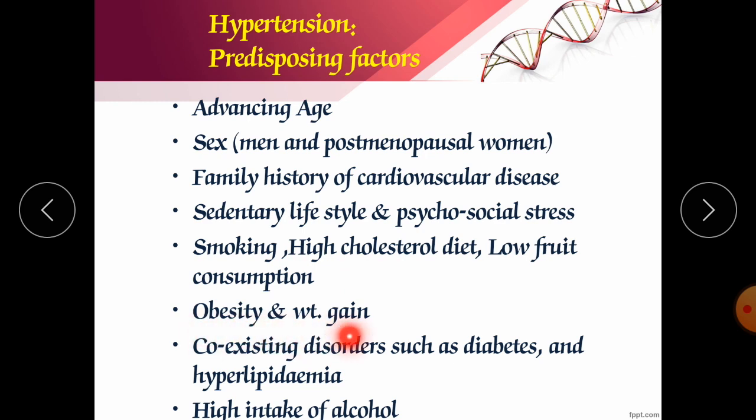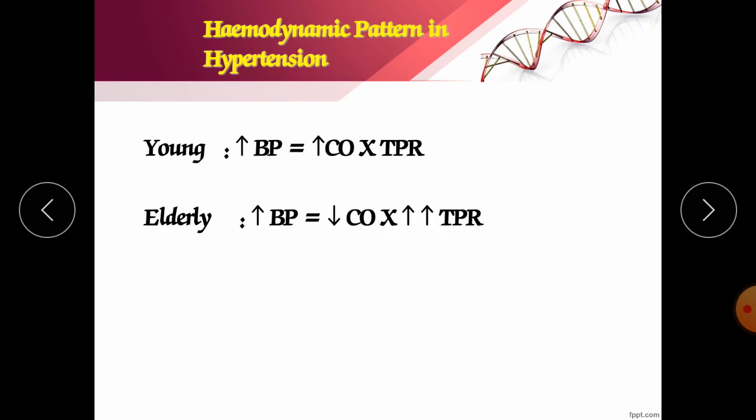Obesity and weight gain. If you are an obese person, there will be chances of hypertension. Coexisting disorders such as diabetes are very bad. If you have diabetes, you may 100% be counted into hypertension. Also hyperlipidemia, meaning atherosclerosis, leads to hypertension. And high intake of alcohol: if you take alcohol for a long period and become a chain alcoholic, definitely you may have hypertension.